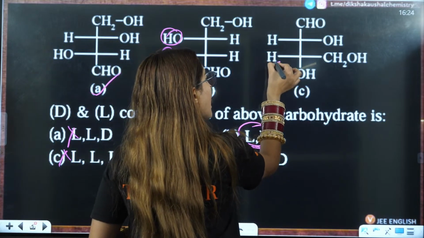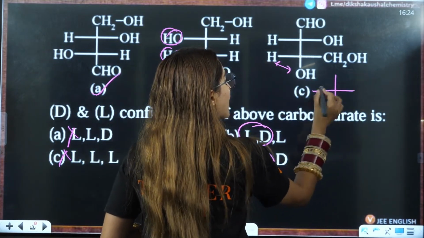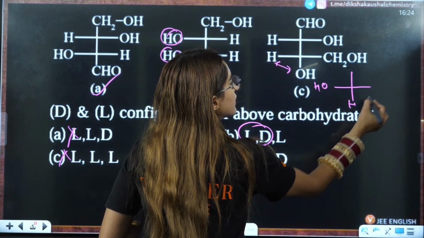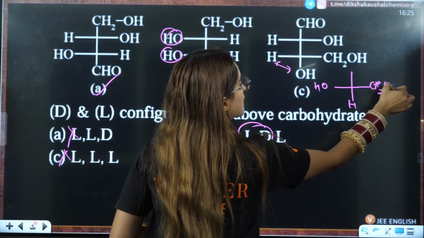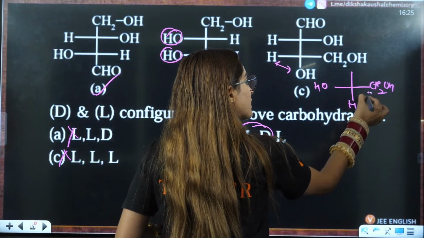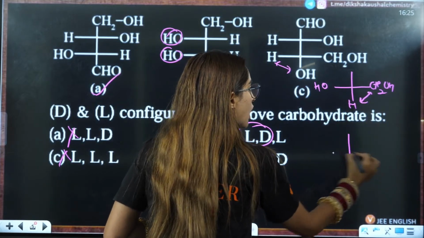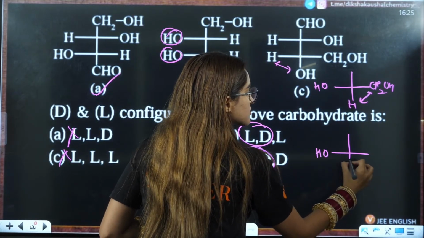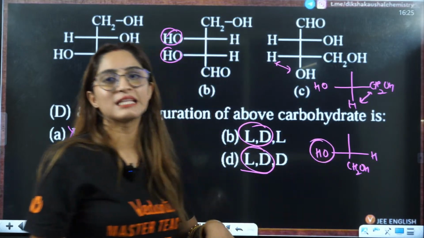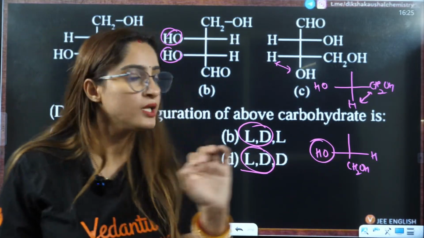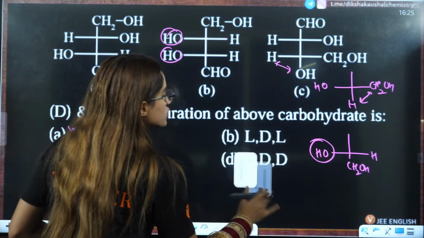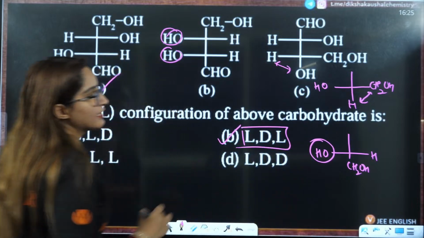So I'll replace this hydrogen with this OH. So this is OH here, this is H here, this CH2OH is same. Once I do one odd exchange, then one more exchange means this is replaced by this thing. So now this is OH as it is, here it will be CH2OH and this is H. Now you can see in the last chiral carbon, OH is on the left side, that means it is L configuration. So the answer is going to be LDL.